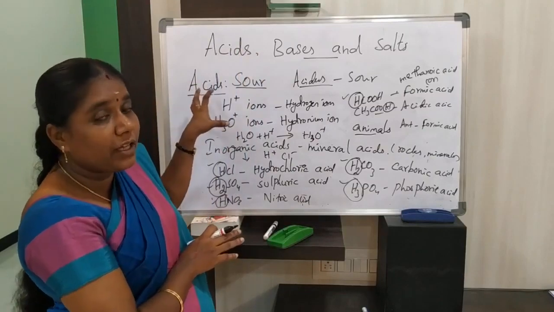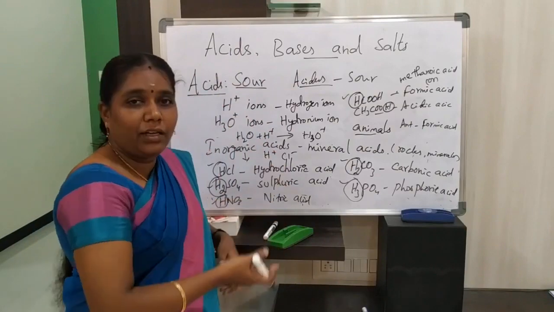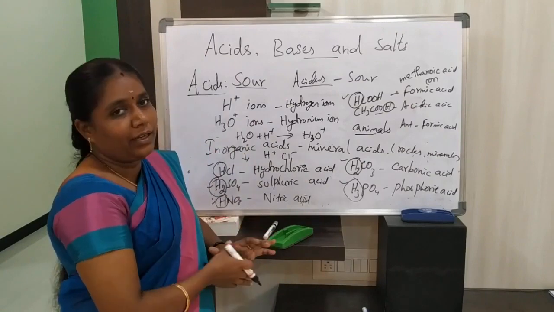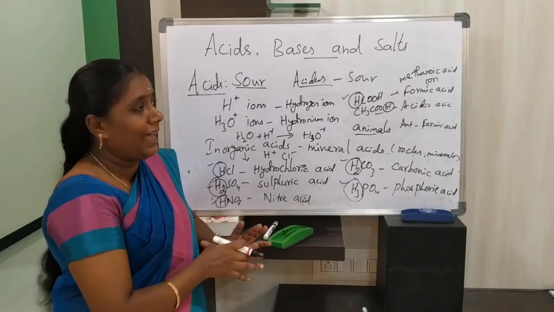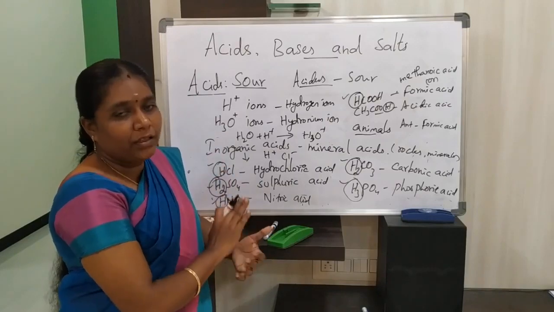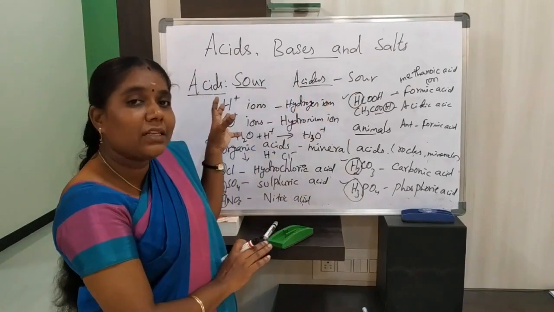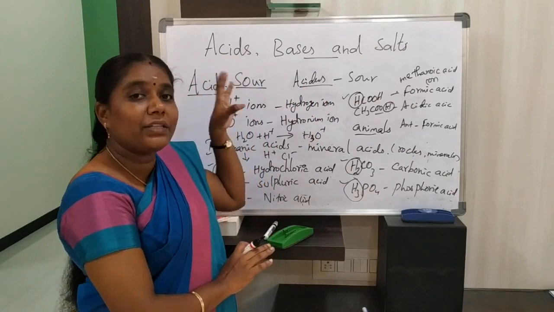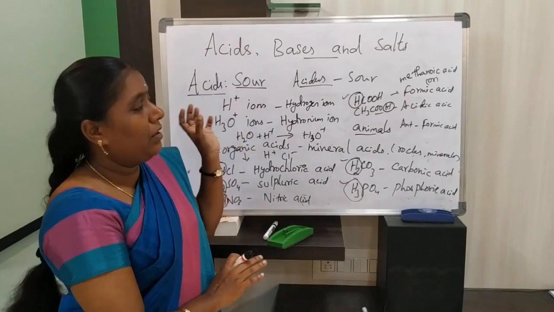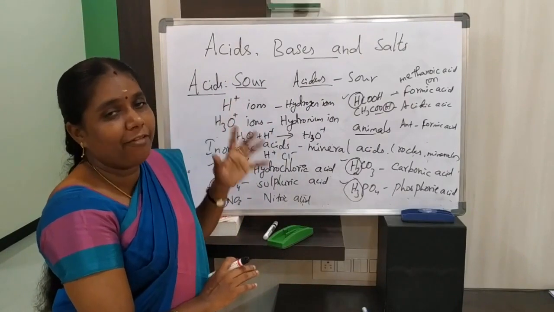Now the physical nature of acids: an acid generally has a sour taste, it has hydrogen ion or hydronium ion concentration when dissolved in water, and it changes blue litmus to red. These are the physical properties of acids. What's the color of acid? It is colorless. Acids are colorless, have a sour taste, and produce hydrogen ions or hydronium ions when dissolved in water. Acids change blue litmus into red when litmus is dipped in it.